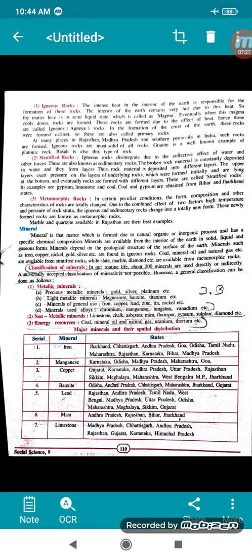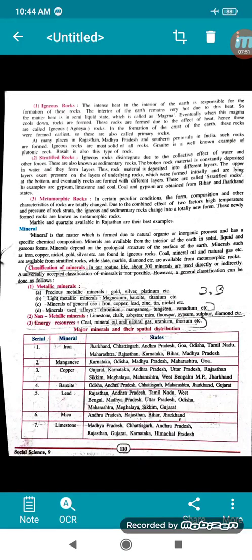The upper layer exerts pressure on the layers of the underlying rocks, which were formed initially and are lying at the bottom, and eventually they form a different layer. That is why they are called stratified rocks. Examples are gypsum, limestone, and coal. Coal and gypsum are obtained from the states of Bihar and Jharkhand.